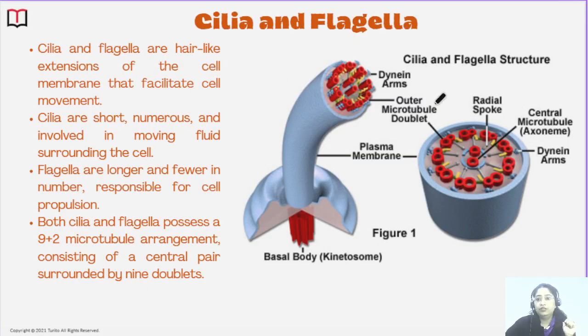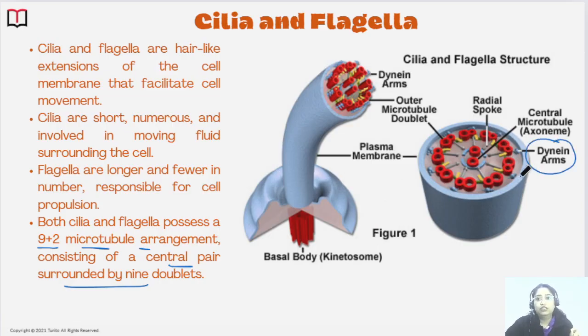Now here you can see that both of these have a 9 plus 2 arrangement of microtubules, which consist of a central pair. In the surrounding there are 9, and here 2 microtubules. So this is the basic structure of the cilia or flagella. Here you can see the dynein arms.